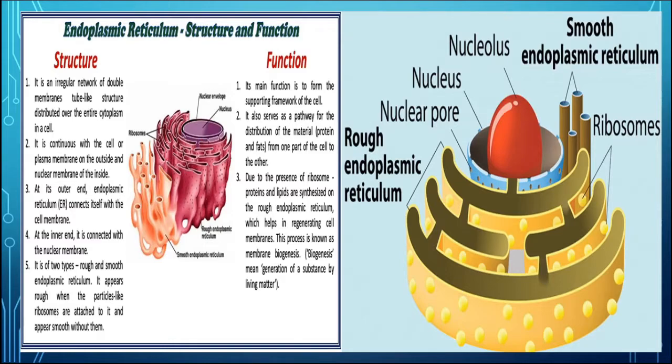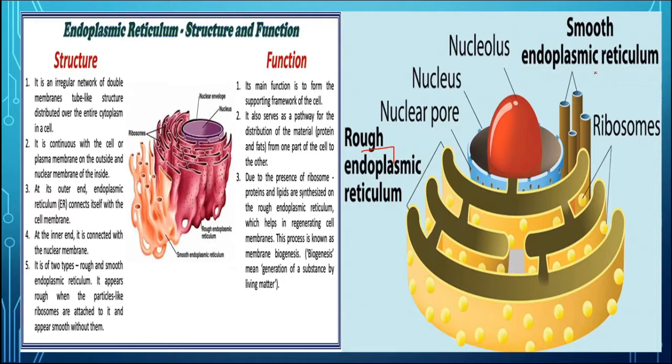This endoplasmic reticulum is of two types depending upon the outer surface, smooth or rough. When the ribosomes are attached on the outer membrane of this endoplasmic reticulum, then it is known as rough endoplasmic reticulum, and when no ribosome is attached, then it is known as smooth endoplasmic reticulum.